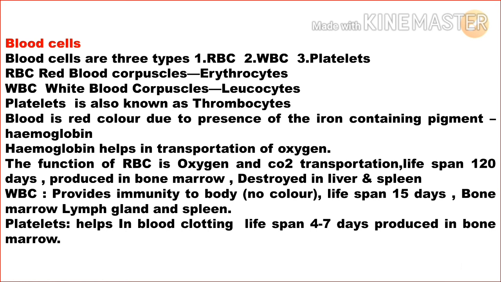Okay, and the next one is platelets. They help in blood clotting, and the lifespan is 4 to 7 days, produced in bone marrow. Okay, WBC provides immunity to our body. There is no color. Lifespan is 15 days, and it is produced in bone marrow, lymph gland and spleen. Next one, platelets: the lifespan is 4 to 7 days, produced in bone marrow, and they help in blood clotting.